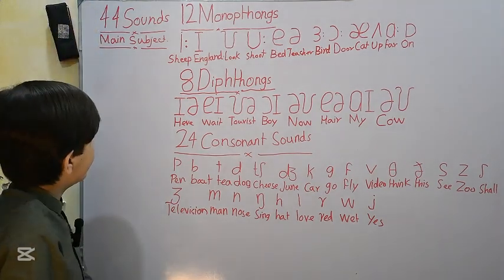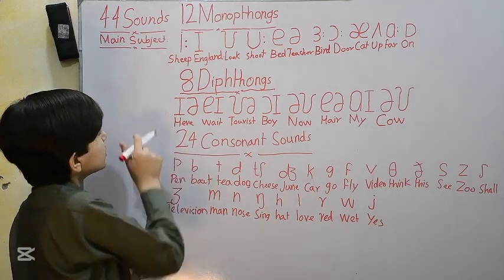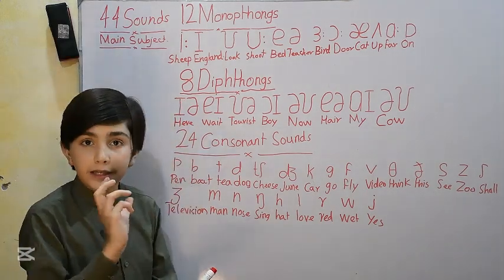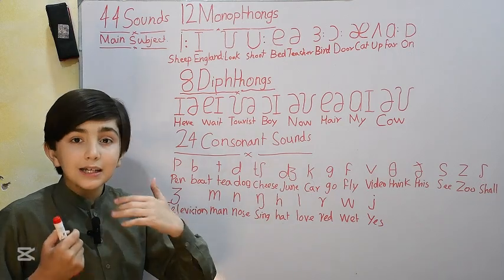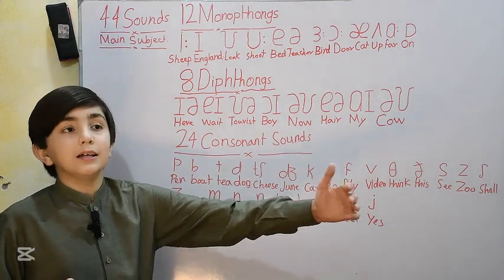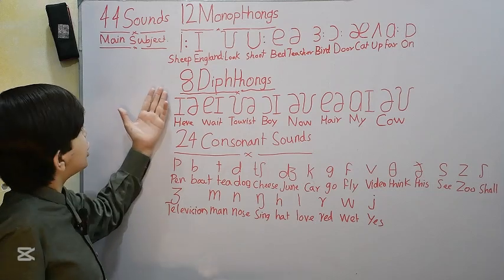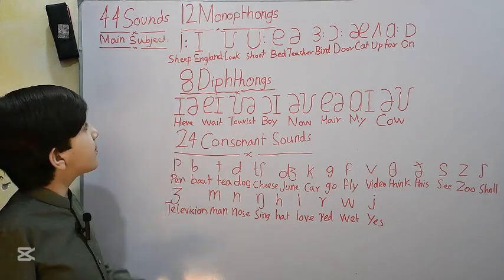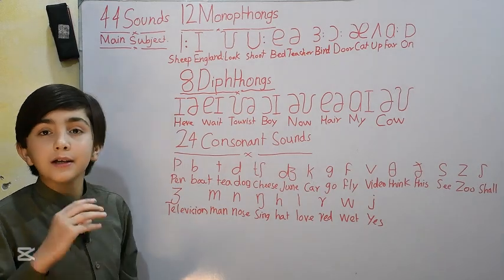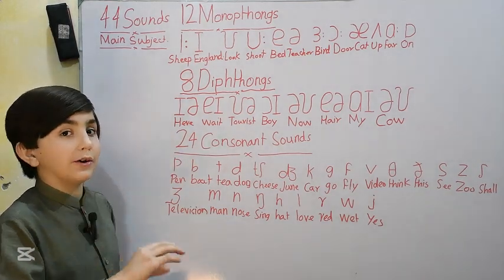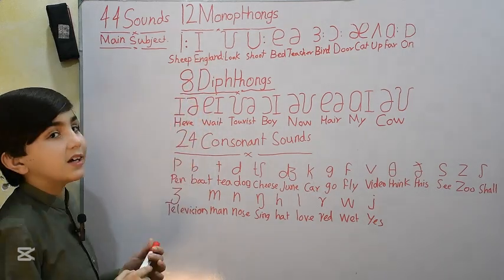Let's start with the monophthongs. The first vowel sound is the long E sound, as in the word sheep. Sheep. The next one is the short E sound, as in the word England. England.